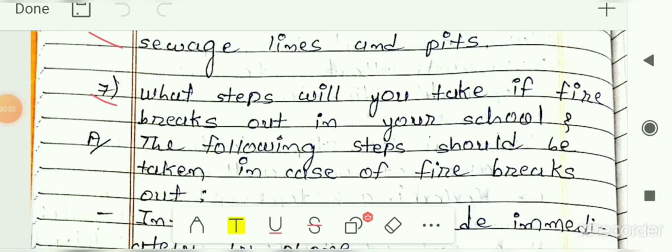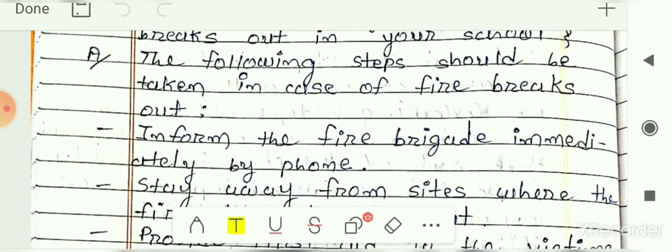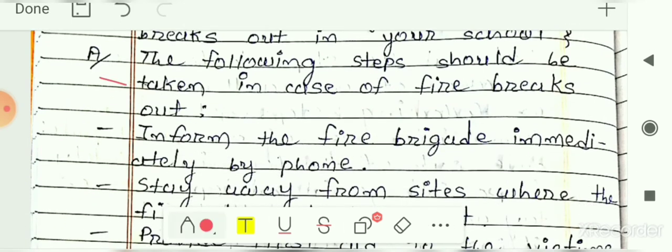Next is 7th number, what steps will you take if fire breaks out in your school? If fire is there in your school, then what will you do? So here the answer is given to you that the following steps should be taken in case of fire breaks out at any place, either it's in school or at the home or at anywhere.